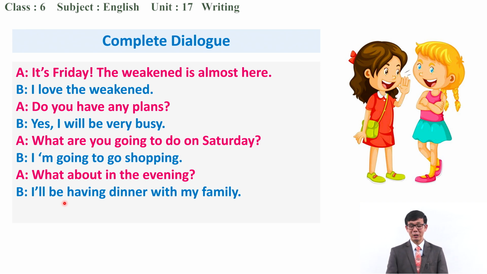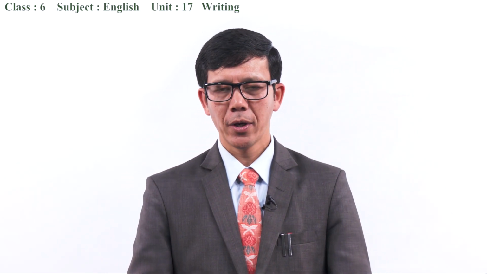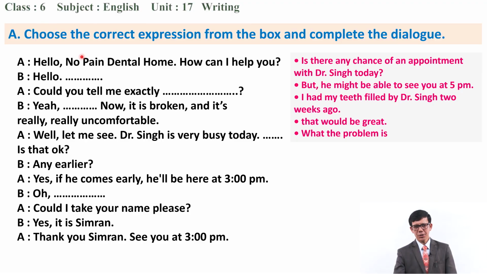All right, look, this is a sample dialogue of how two friends are talking about their weekend plan. Yes, my dear students. So now let's go to the exercise given in our textbook. In the first exercise, what we are given is a skeleton of the dialogue, a conversation.